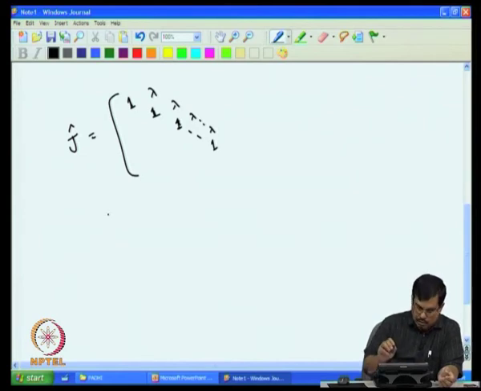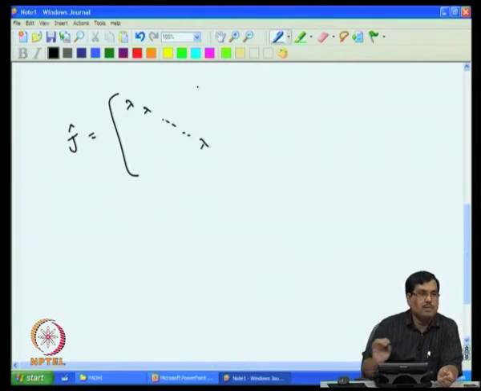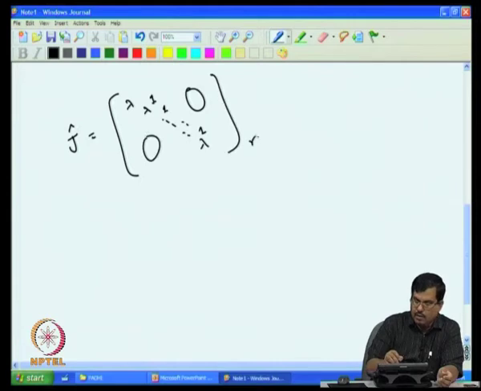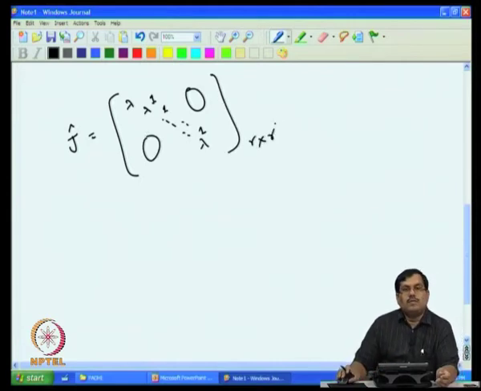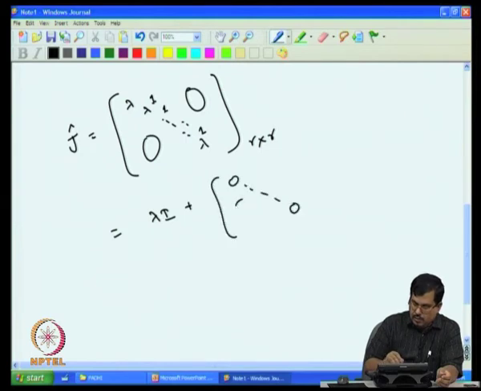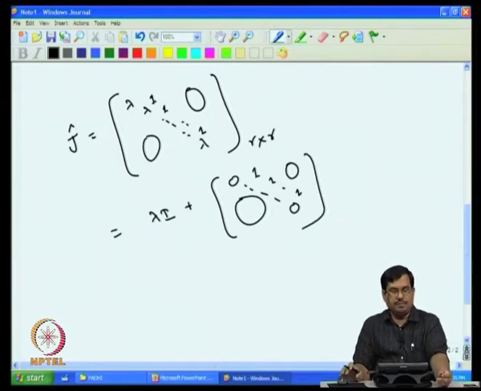No, sorry, I have made a mistake here. So, that is not the thing actually. This is going to be lambda up to r times it is repeated. So, this is going to be lambda. And then very next to that is 1, 1, 1, actually, 1 here, 1 here like that, everything else is 0. That is the particular j hat that we are talking about. So, this particular thing I can write as lambda times I, plus this element which is 0, 0, 0 everywhere, and then 1, 1, 1 here. That is all I am doing there.